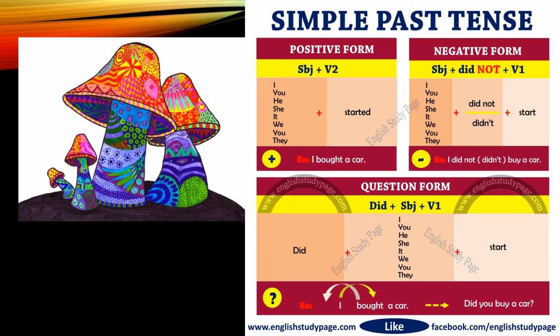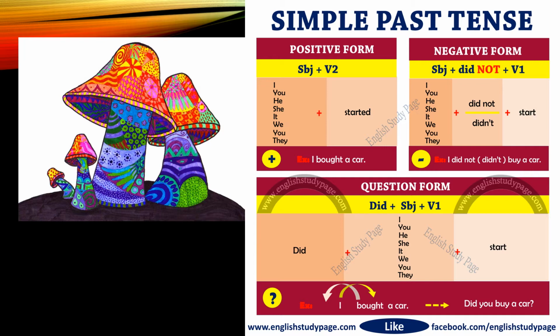In negative sentences, we have to use did not with the first form of the verb. For instance, I did not buy a car. It is up to you, you can write did not or didn't, but after did not we will use buy, not bought.